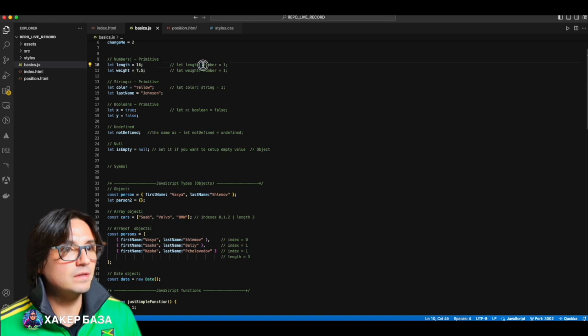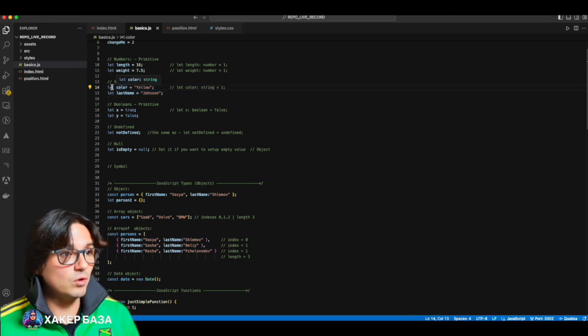Length, colon, number, indicating that it's a number, and accordingly the value of this variable. Therefore, it's a number. Next, a string is very important. In a string, we can store some word, sentence, and so on. We can store a title or description there.